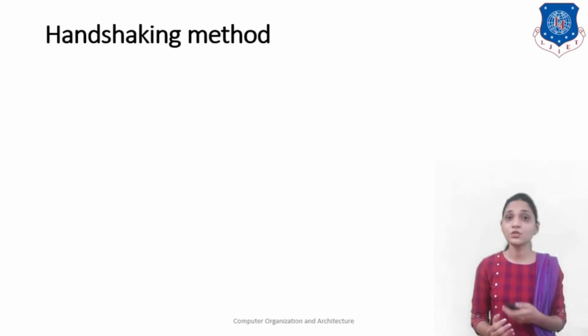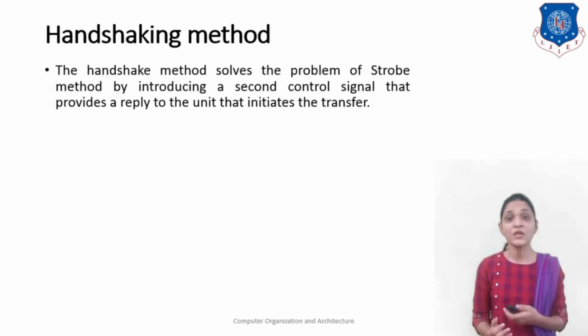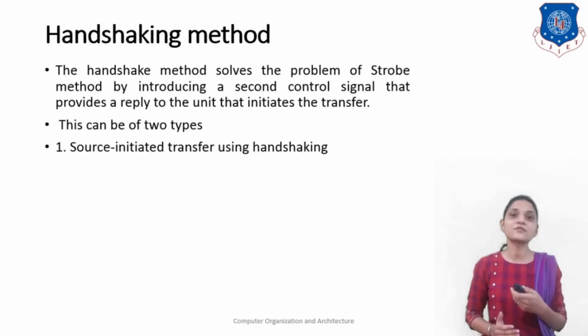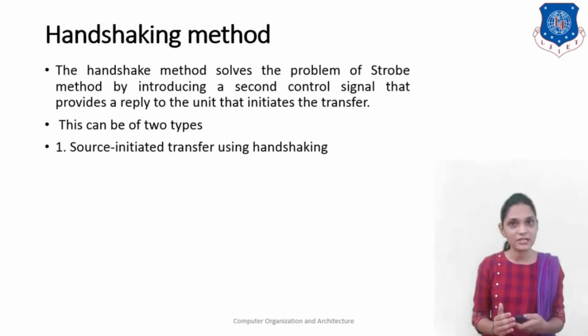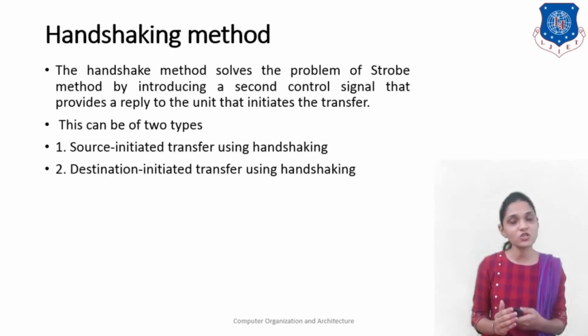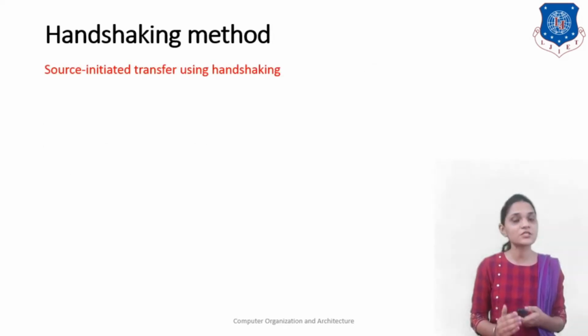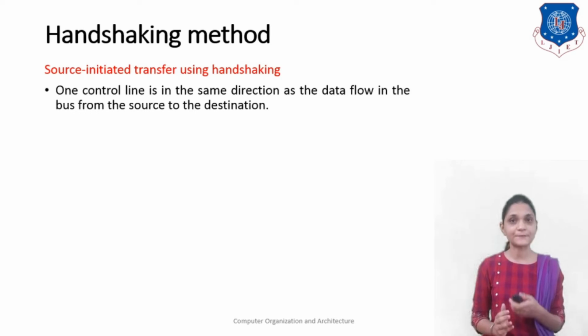The second method we can use is the handshaking method. The handshaking method solves the problem of the strobe method by introducing a second control signal that provides a reply to the unit that initiates the transfer. That means you can use some acknowledgement. This also can be of two types: source initiated transfer using handshaking, and destination initiated transfer using handshaking. We will see each one of them. So let me first start with the source initiated transfer using handshaking.